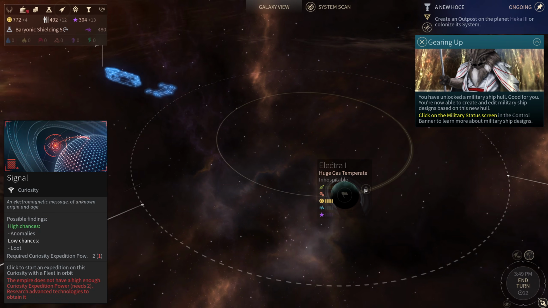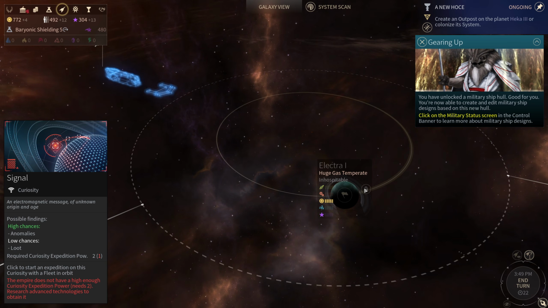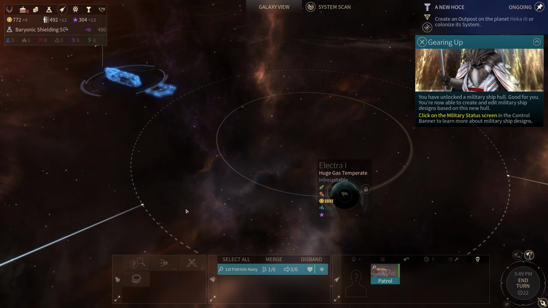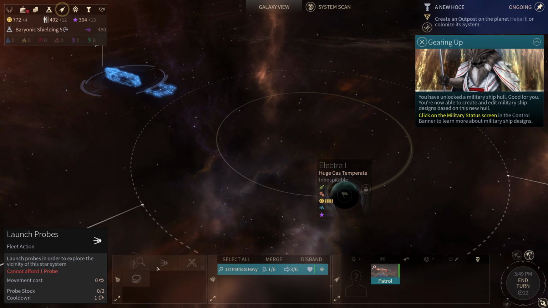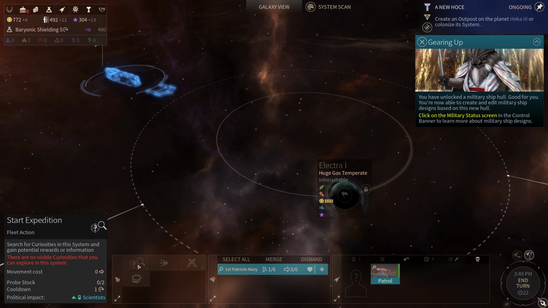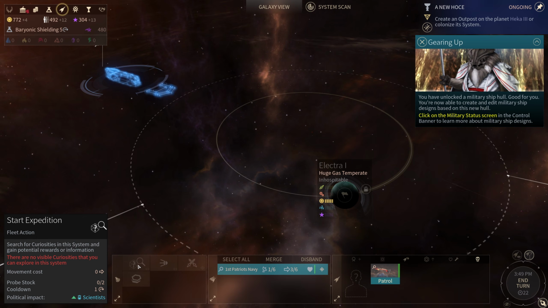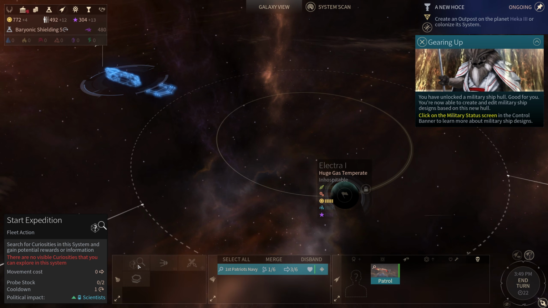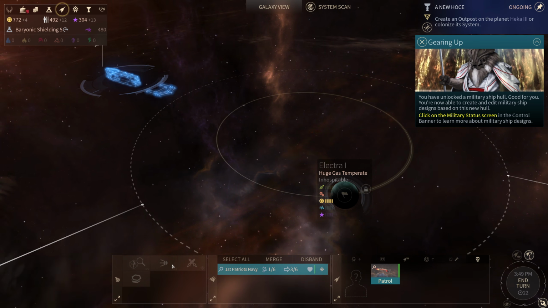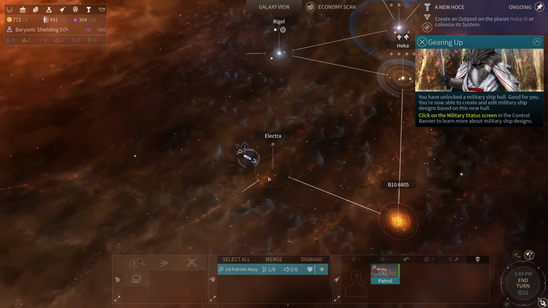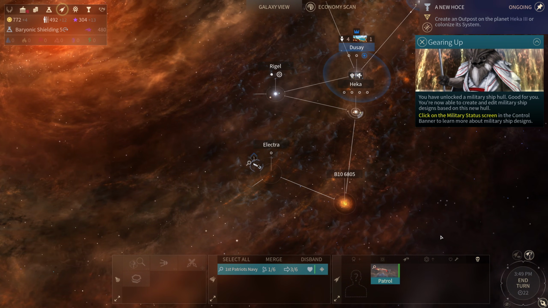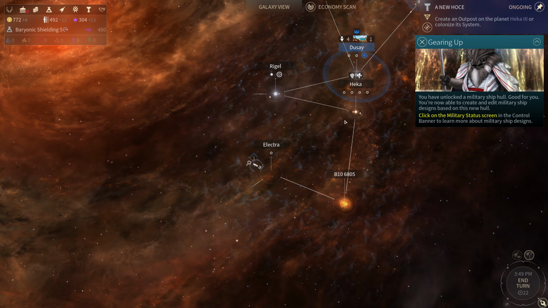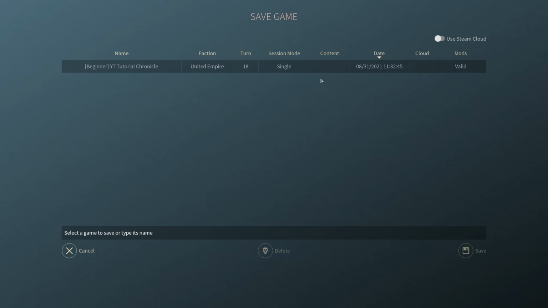Looks like we have this locked because our expedition power is not high enough. Well, maybe it's because I'm out of probes. Yeah, I think it's because I'm on probe renewal right now. So we're not going to end turn because we need to look at the military ship hull and design that, but that'll be in the next episode. Let's hit save.